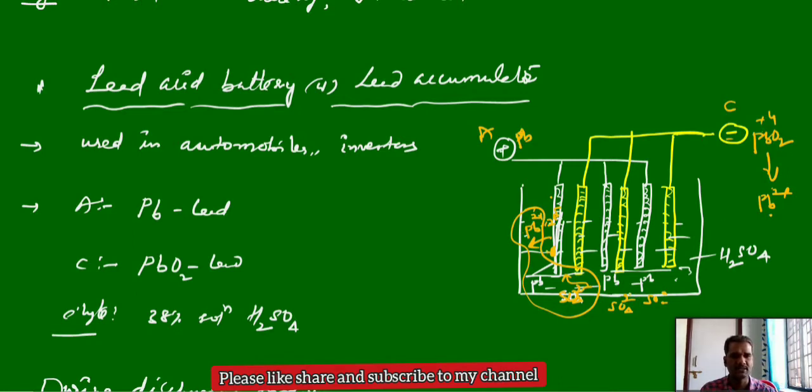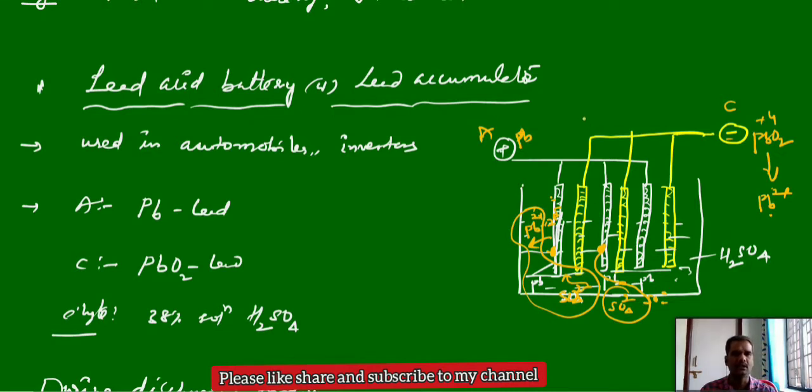Again, this lead 2 plus will react with sulfate ions, and they accumulate as lead sulfate over the cathodic plate. So overall in the reaction, lead sulfate is deposited on both the anodic plate and the cathodic plate. Why? Because the anodic plate releases lead 2 plus ions that react with sulfate ions, and the cathodic plate also releases lead 2 plus ions that react with sulfate ions. So both form lead sulfate. They take sulfate ions from the sulfuric acid.